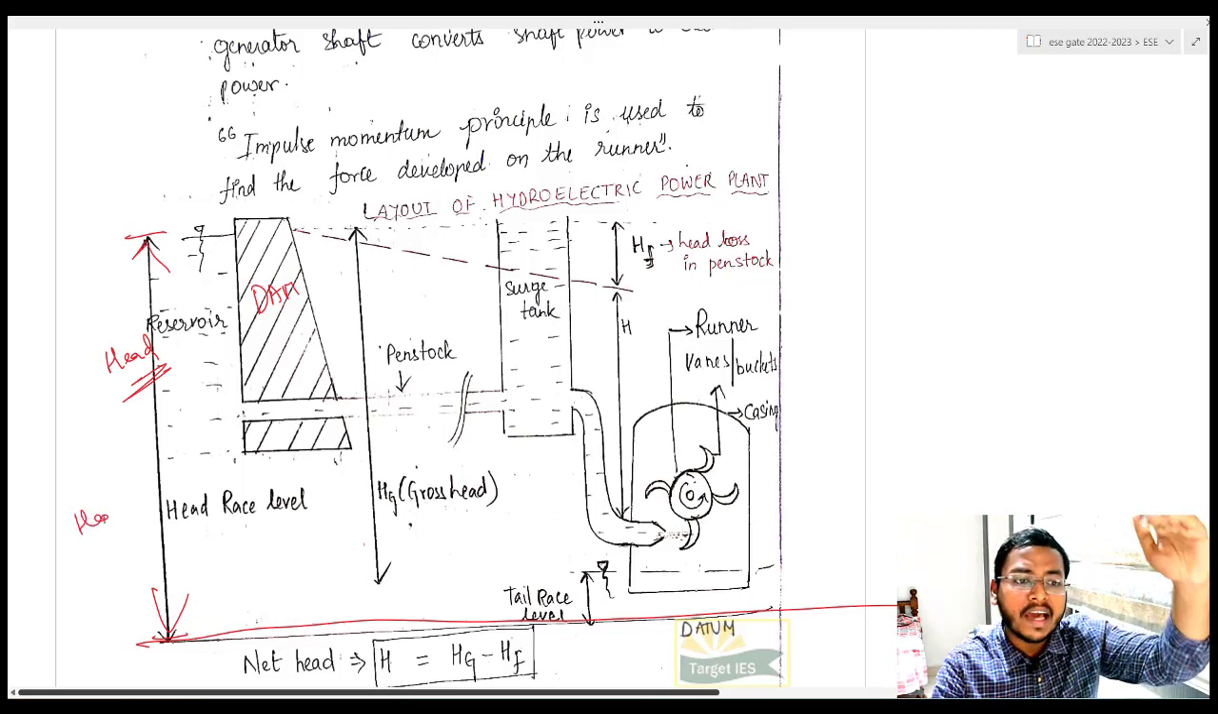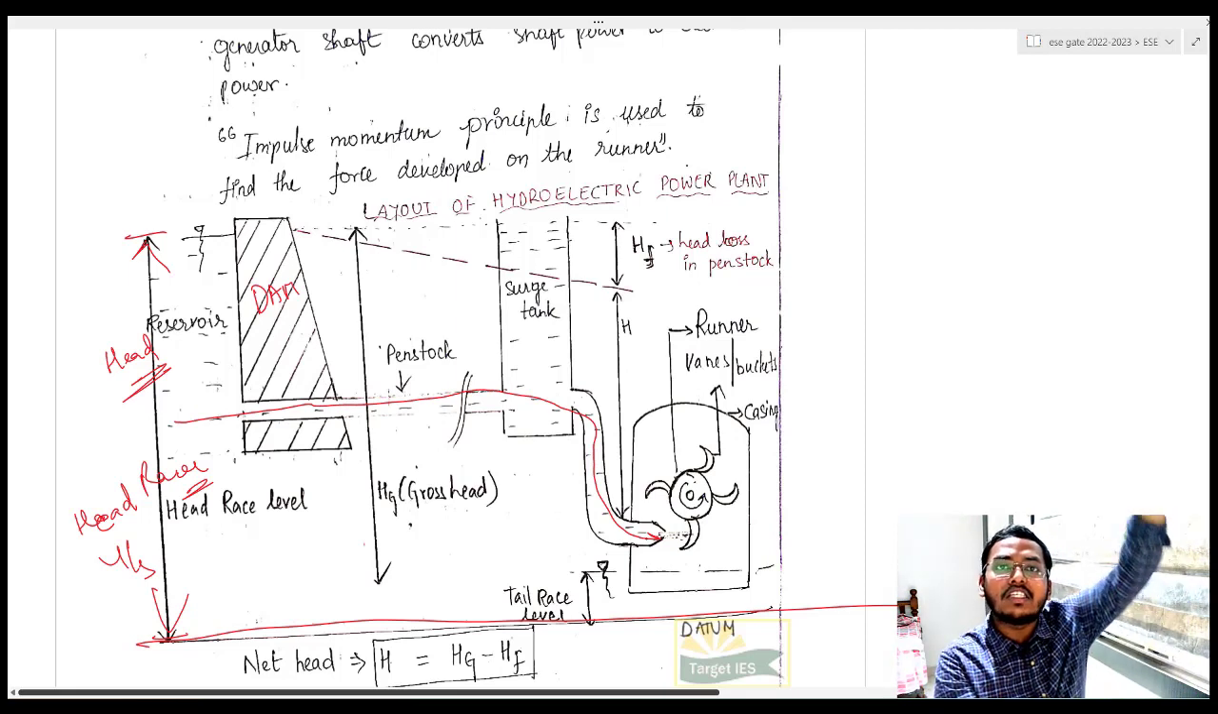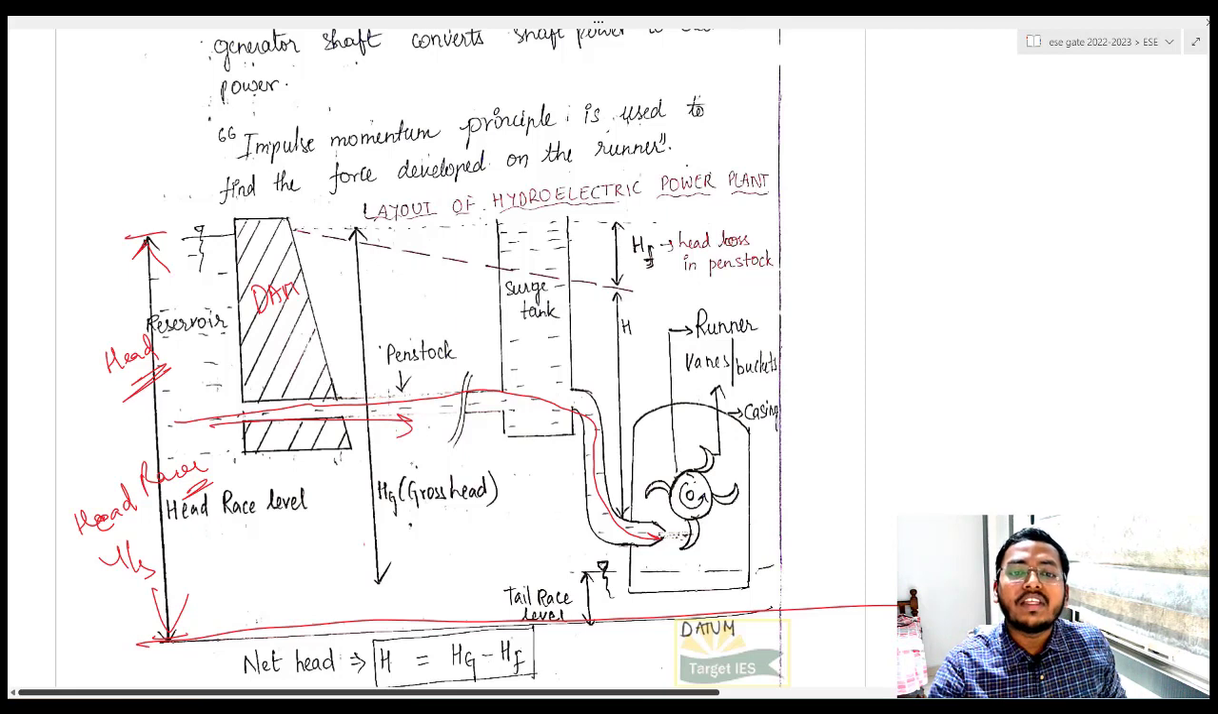What is this level called? Head race level. Obviously, if this is on the upstream side, what is happening? The water is being taken by a pipe, and if the height of this reservoir is more, if there is plenty of water, then obviously the water comes with a greater speed.